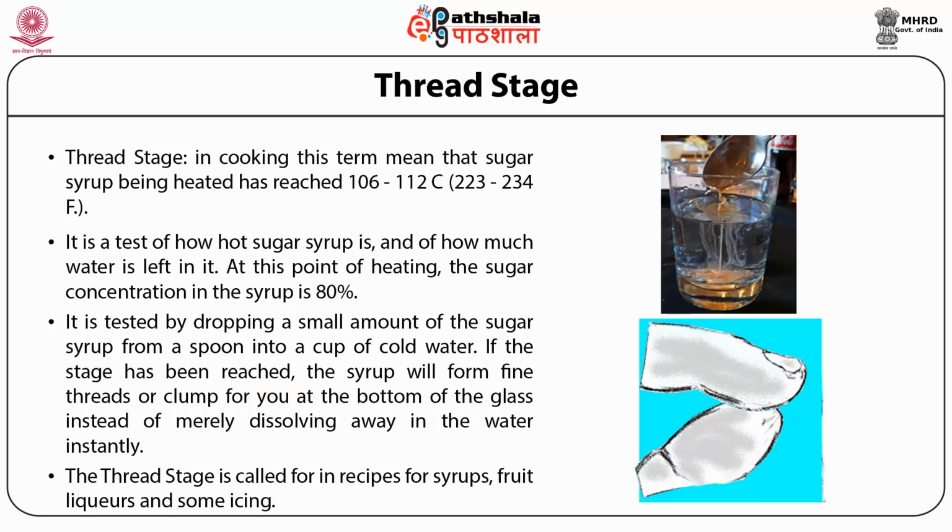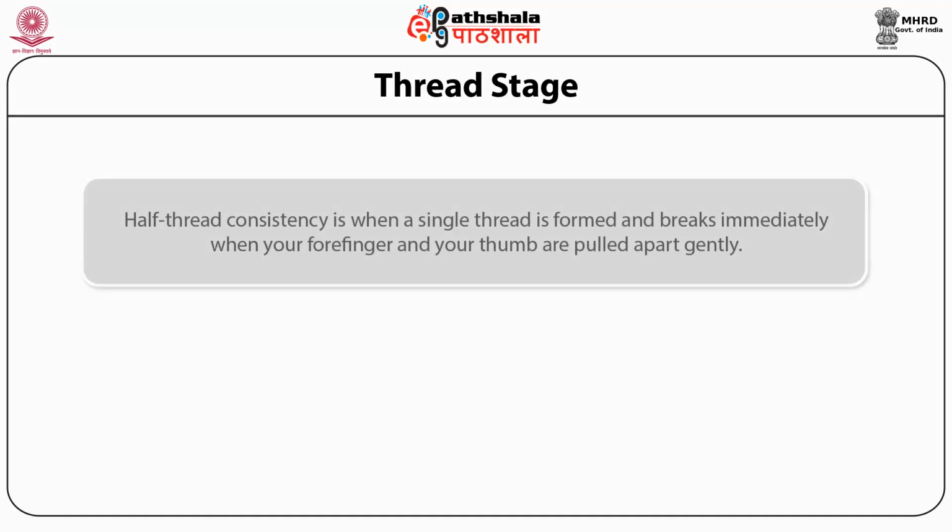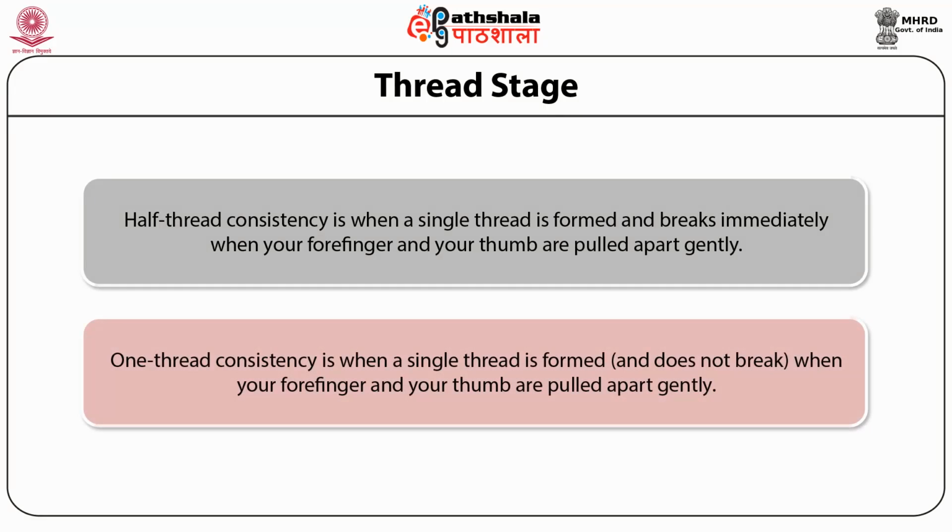The thread stage can be observed in two steps. At first, a half thread consistency comes when a single thread is formed and breaks immediately when your forefinger and thumb are pulled apart gently. One thread consistency comes when a single thread is formed and does not break when your forefinger and thumb are pulled apart gently.